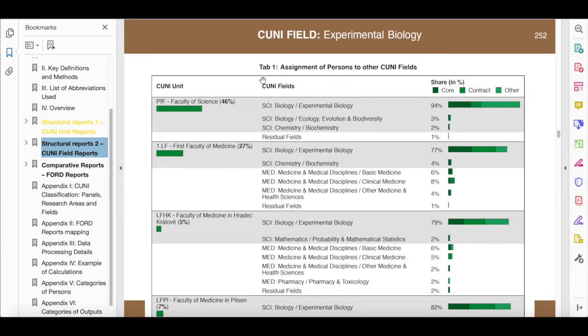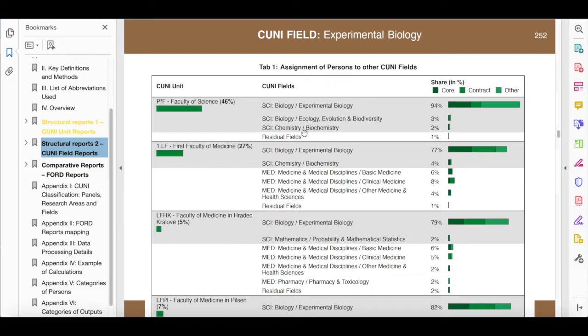his or her contribution to the total count of persons in a given field is divided by the number of assigned fields. For example, at the Faculty of Science, which contributes 46% of the total number of persons self-assigned to experimental biology, self-assignment of personnel to CUNI fields is distributed as follows: 94% in experimental biology, 3% in ecology, and 2% in biochemistry.